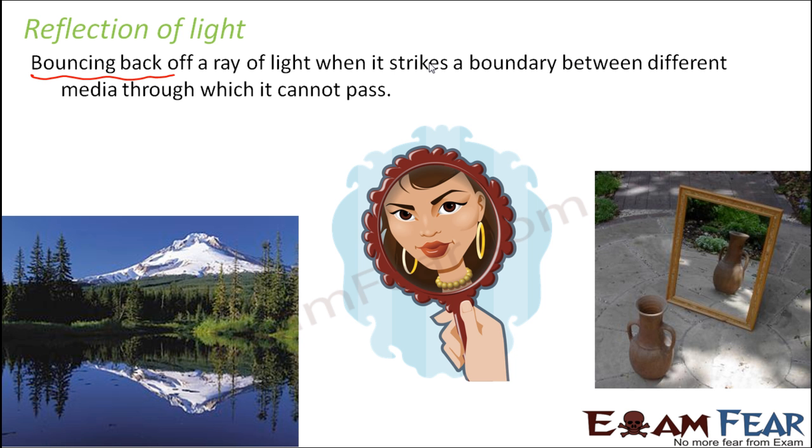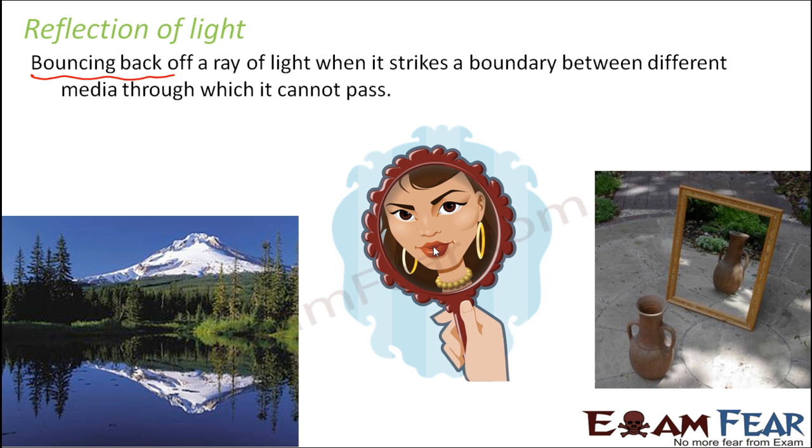So look at some of the examples or applications where reflection of light takes place. If you have ever been near a river or a lake or a pond, you would have seen that the images of the nearby objects are formed in the water. So how do you have this image formation? See here, the hill. There is just one hill which exists here. This one is the image of this hill which is formed in the water.